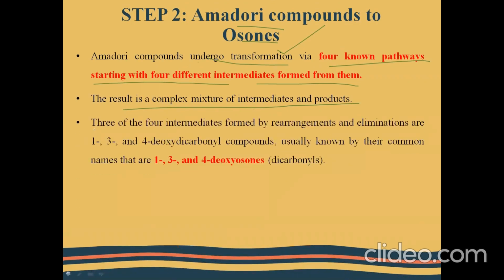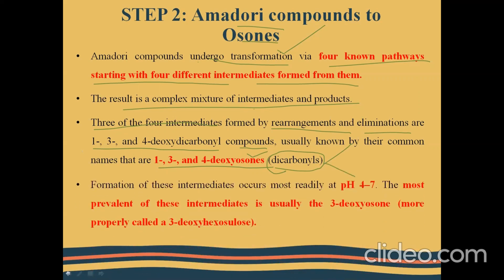Three of the 4 intermediates formed by the rearrangement and elimination are the 1-, 3- and 4-deoxy dicarbonyl compounds, which are commonly known as 1-, 3- and 4-deoxyosones. These 1-, 3- and 4-deoxyosones are also called dicarbonyls. Dicarbonyls are compounds containing 2 functional groups.